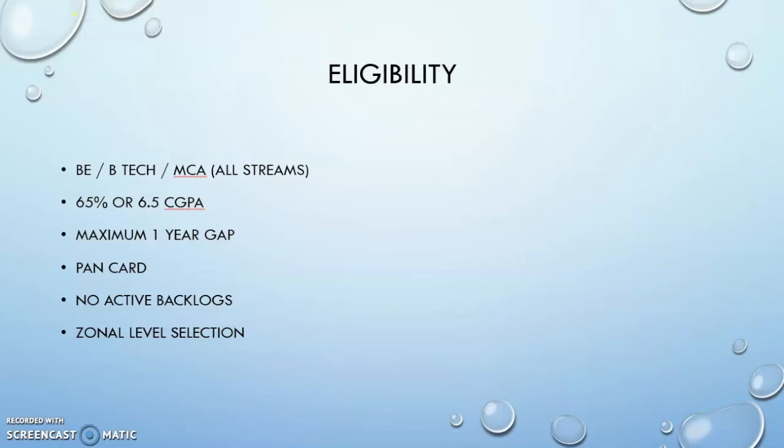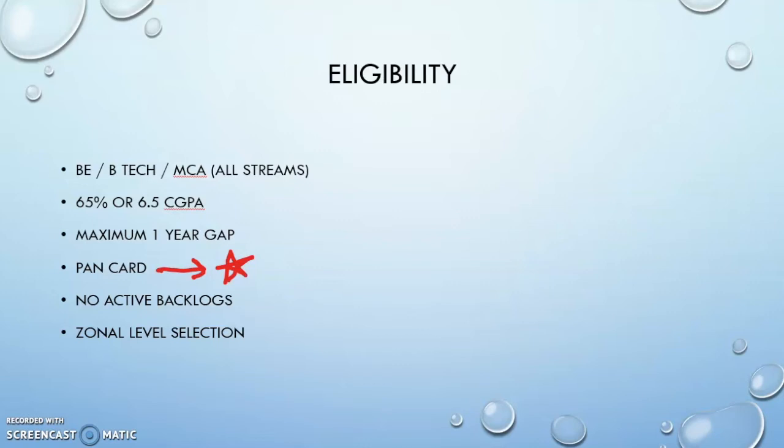You are supposed to have a PAN card. It is mandatory for the complete application process. The selection is going to happen at zonal level, not college level. So you are supposed to check with your TPO, the placement department, whether your college is invited by Accenture for the zonal level drive. Tentatively, it might happen in the 2nd week of October or 1st week of November, so it is in between October and November. It depends on the zone as well.